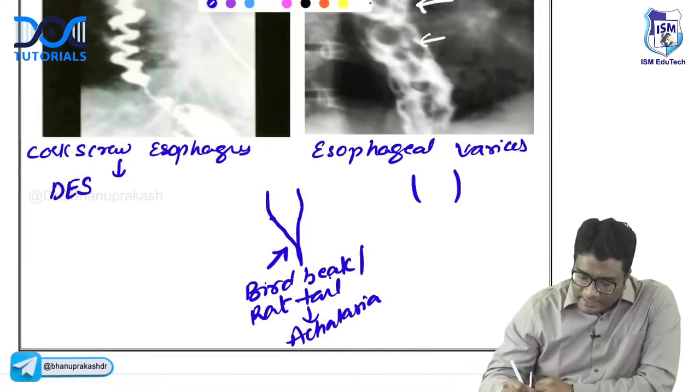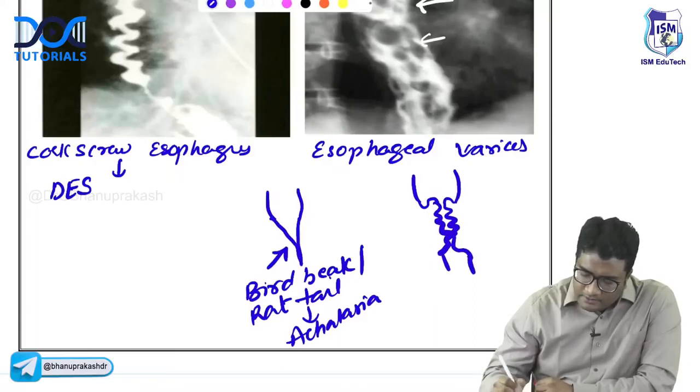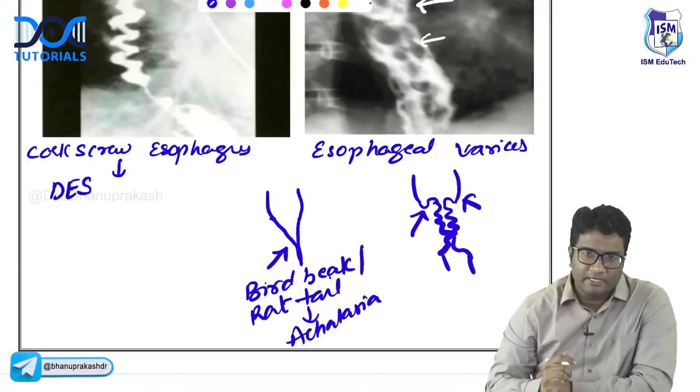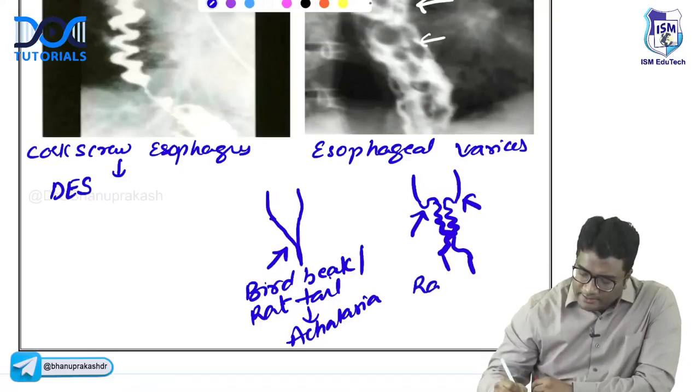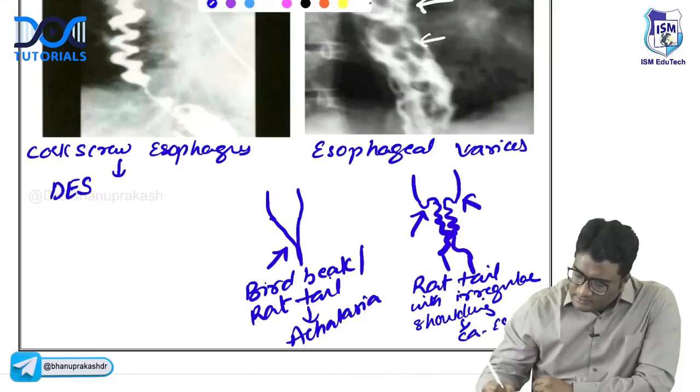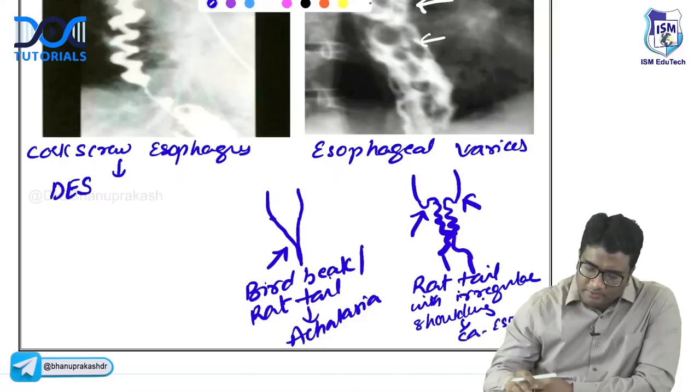If you have a rat tailing with irregular shouldering, shoulders come like this, right? If you see such irregular shouldering, rat tailing with irregular shouldering on the barium study, this should be CA esophagus. CA esophagus. So let's look once again.